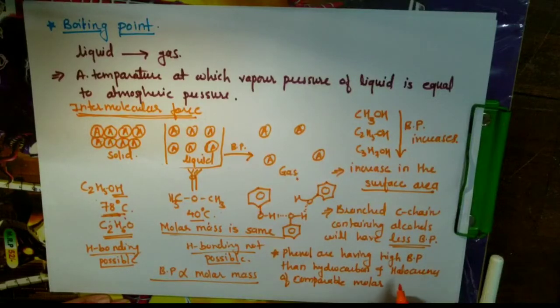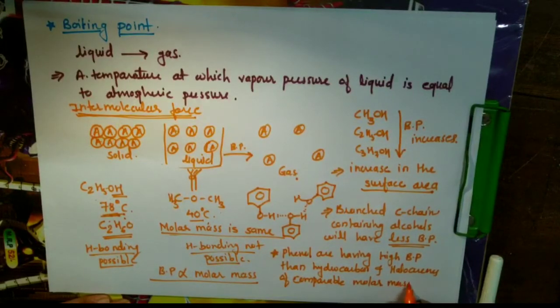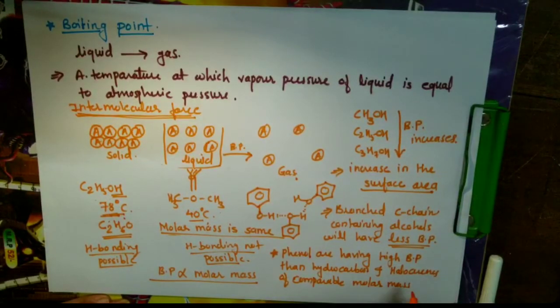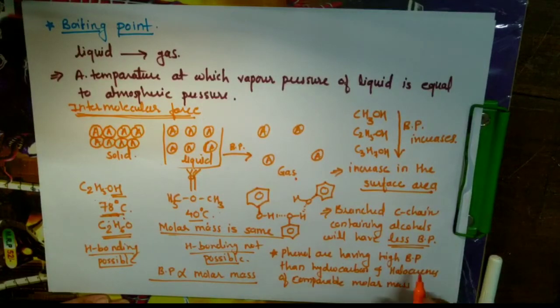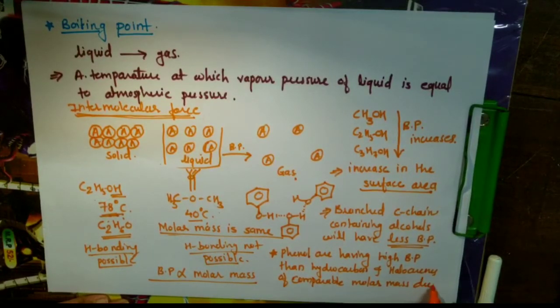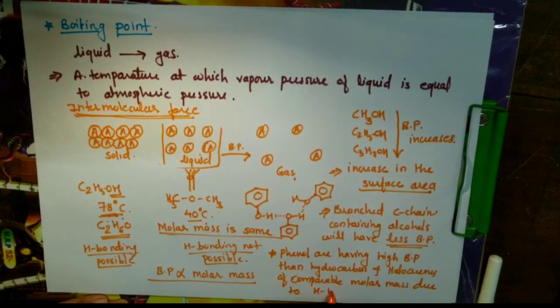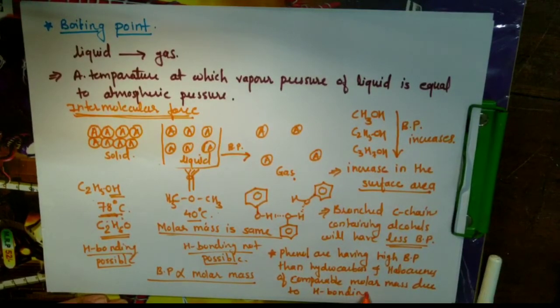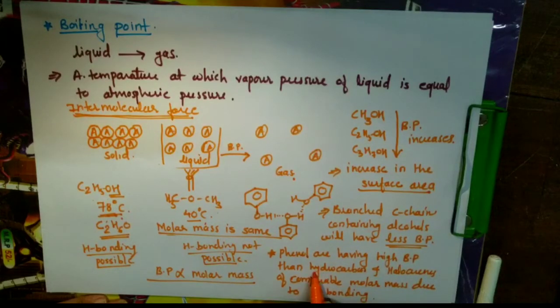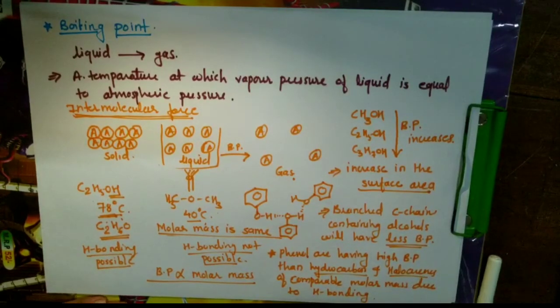So for hydrocarbons and haloarenes having similar molar mass to phenol, due to hydrogen bonding, phenols will have higher boiling points as compared to them.